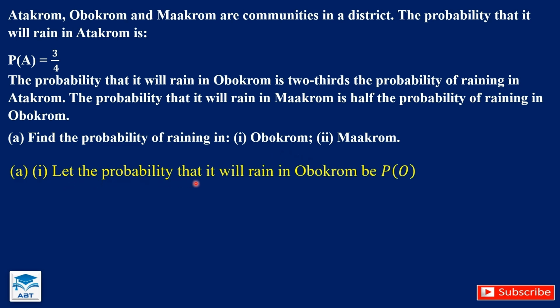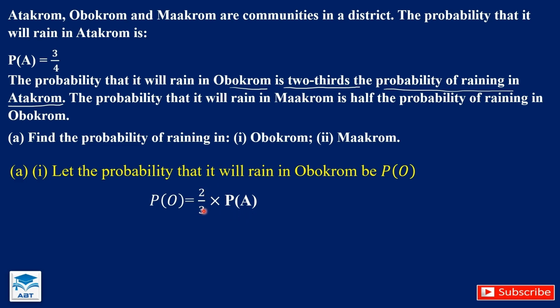Let the probability that it will rain in Obokrom be P(O). From the question, the probability that it will rain in Obokrom is 2/3 the probability of raining in Atakrom. So that will give us the solution. Probability of raining in Obokrom is 2/3 the probability of raining in Atakrom.